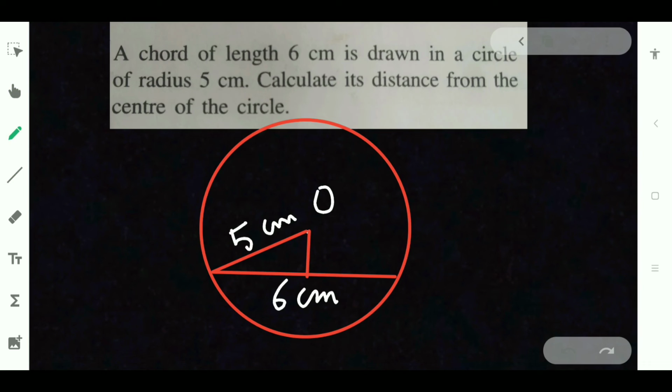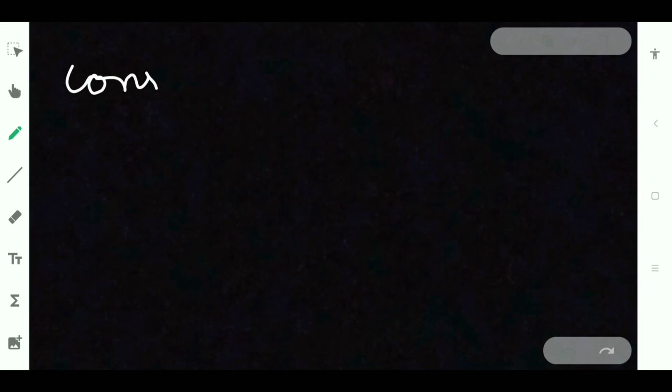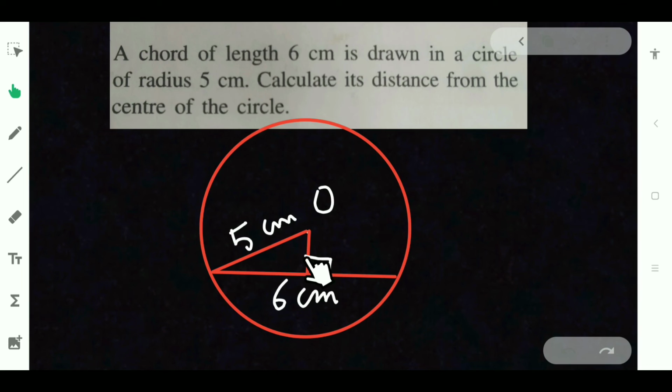So for that, a small construction we have to do. We know that it is the distance from the center of the circle to the chord. Let us name the chord's endpoints A and B, and this point as P. Here I am writing 6 centimeter.